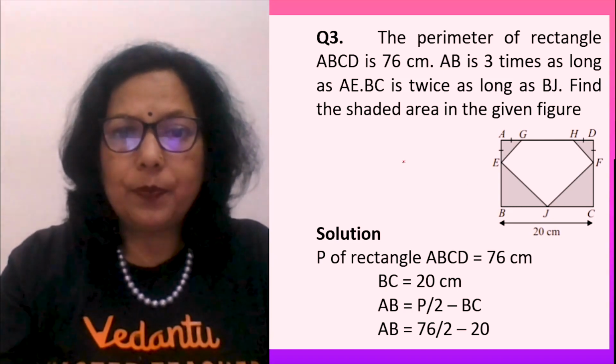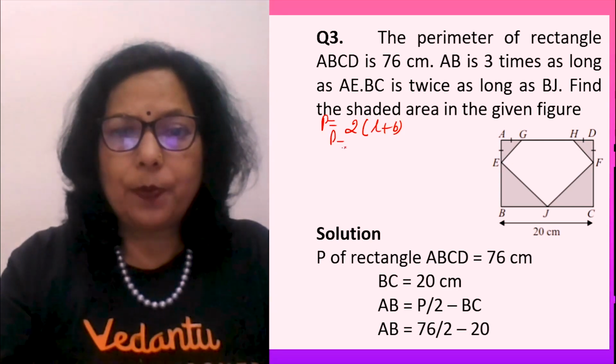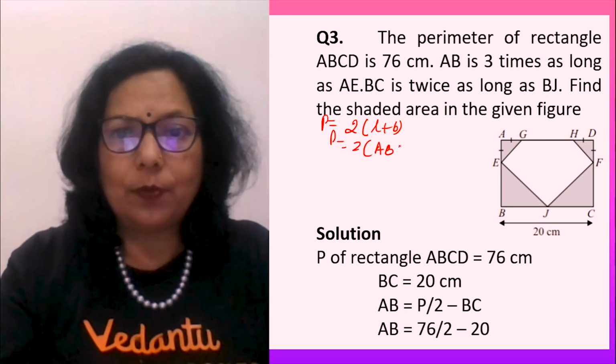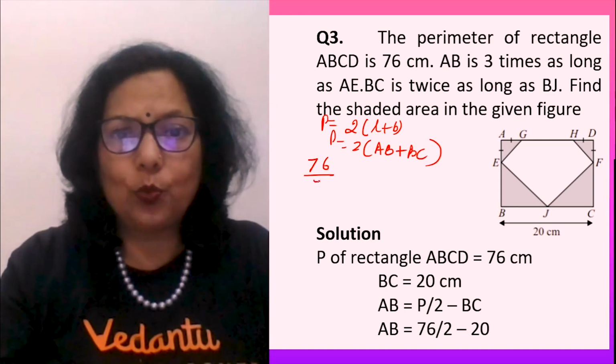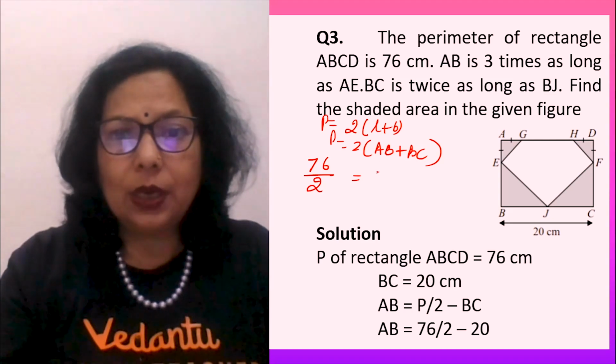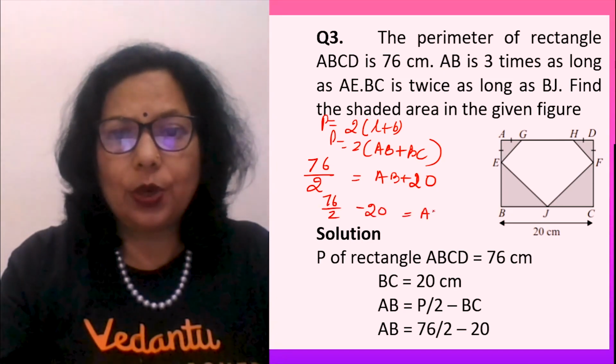AB will be, see, perimeter is the sum of the two sides, length plus breadth, or you can say perimeter is twice of AB plus BC. Perimeter kitna given is 76, 2 will come on this side. AB is, you have to find out, BC is how much? 20. So 76 upon 2 minus 20 is equal to AB.